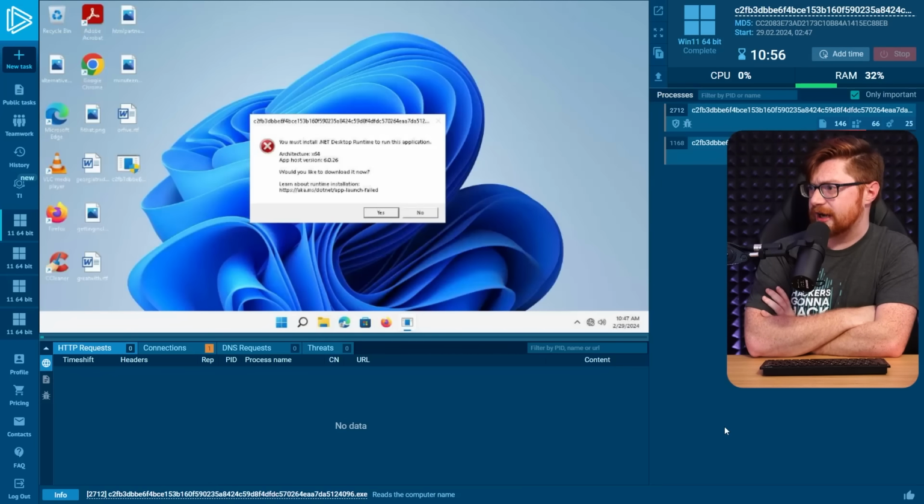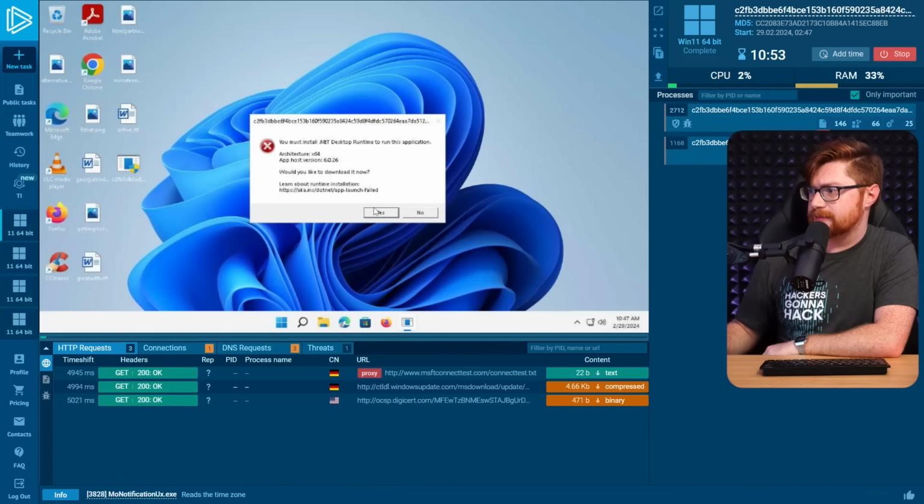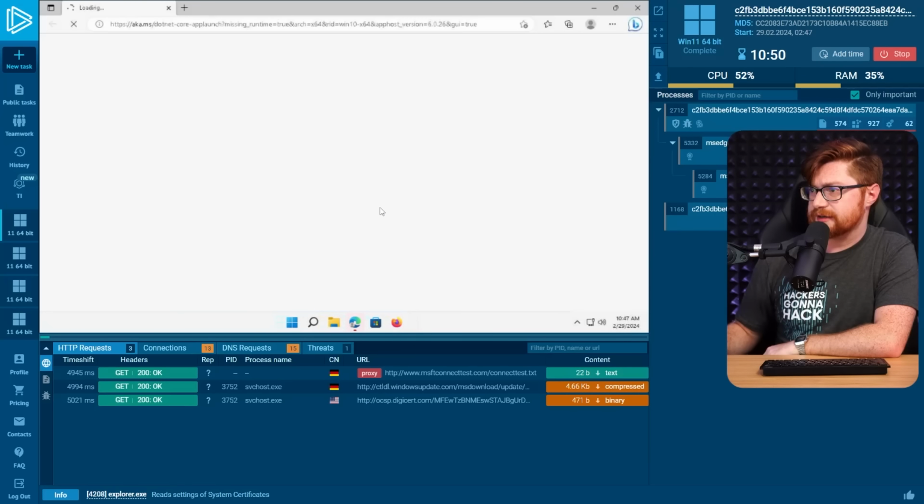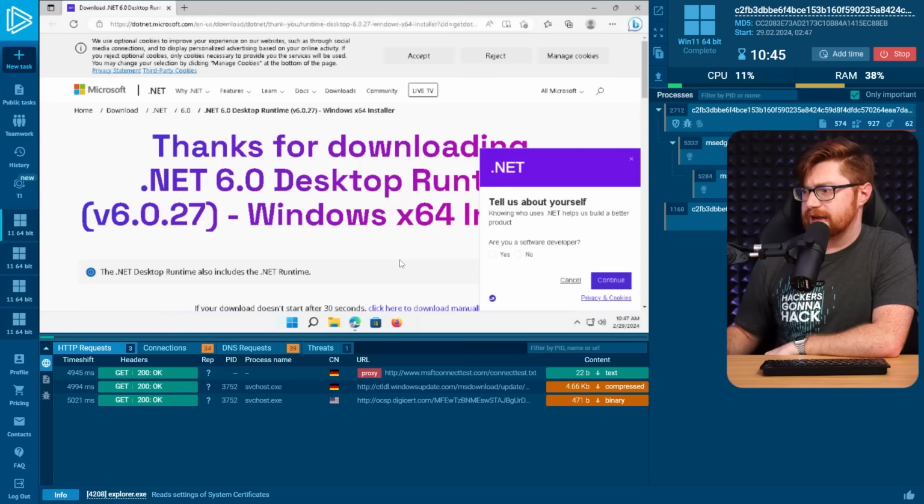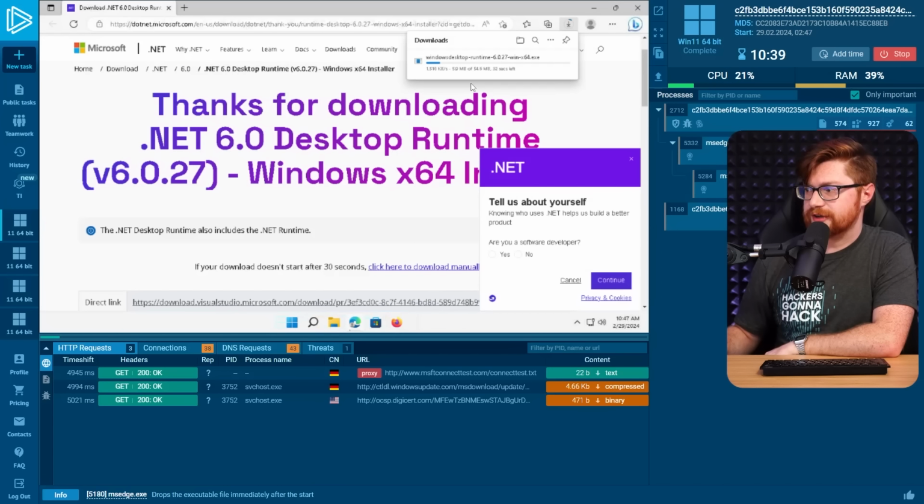Wait, what the heck? This needs .NET desktop runtime to install? Okay. Is it a .NET like the same assemblies that we would have seen previously? Let me try and run that. I will just go ahead and install .NET. There's nothing wrong with doing that in the interactive sandbox. Okay, that is downloaded. Let me see if I can open that up.